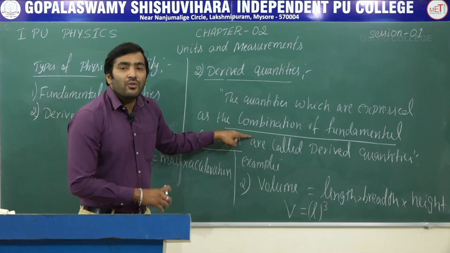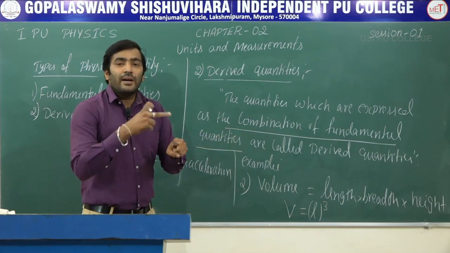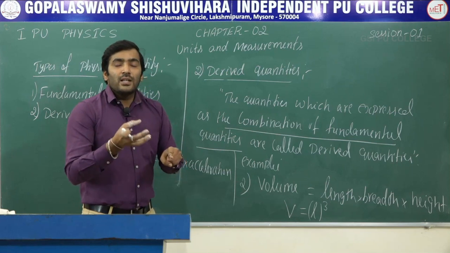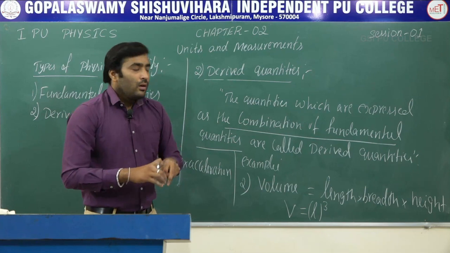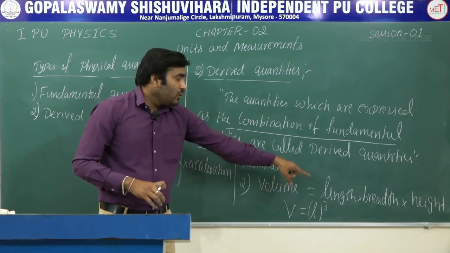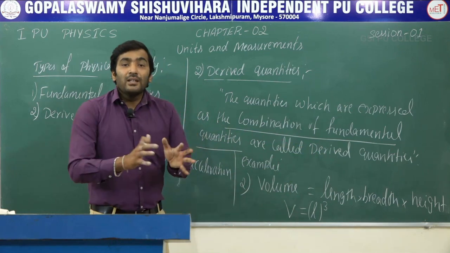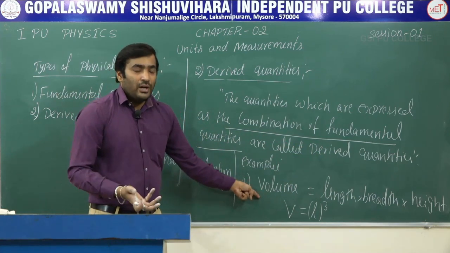What are the examples of derived quantity? We have written speed. Speed is equal to distance by time. So distance is nothing but a length, therefore speed is expressed in terms of length and time. So speed is a derived quantity. Then we expressed volume as length into breadth into height. So we are multiplying three lengths there. Therefore volume becomes a derived quantity.